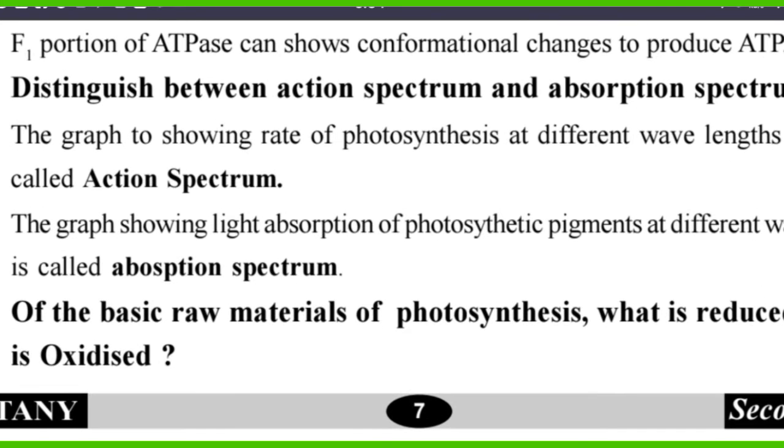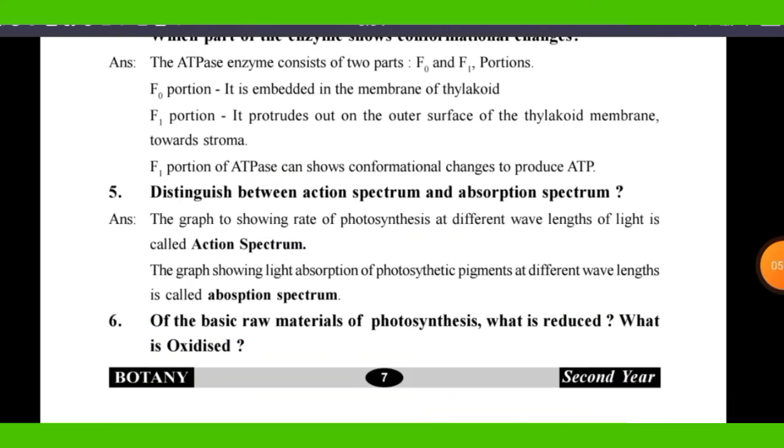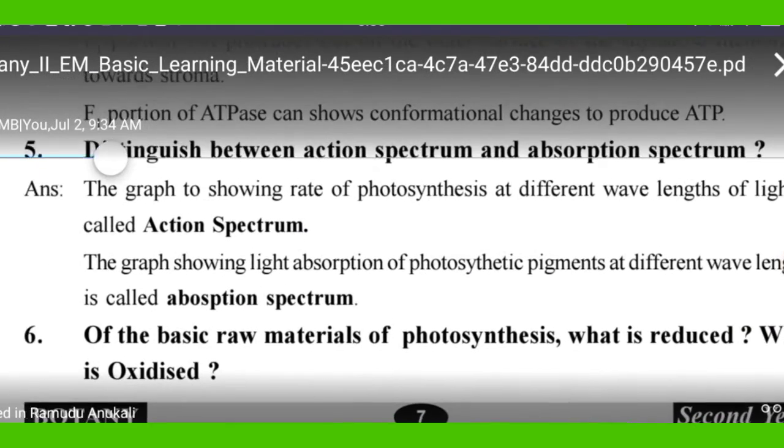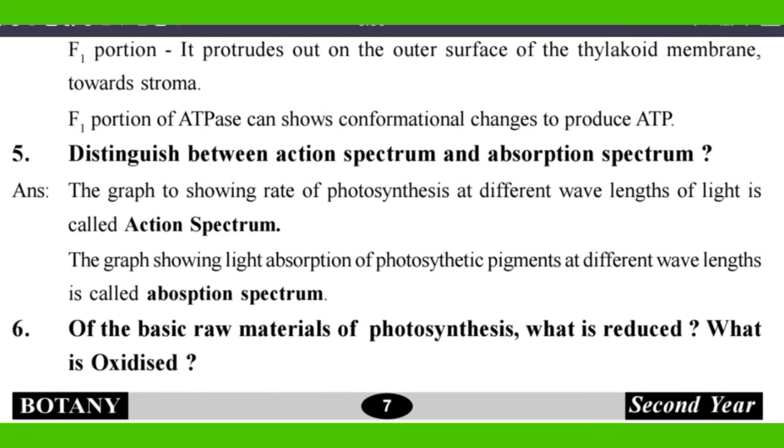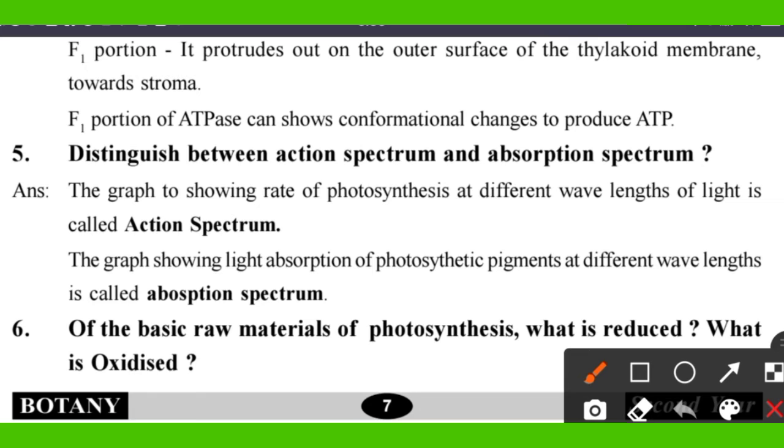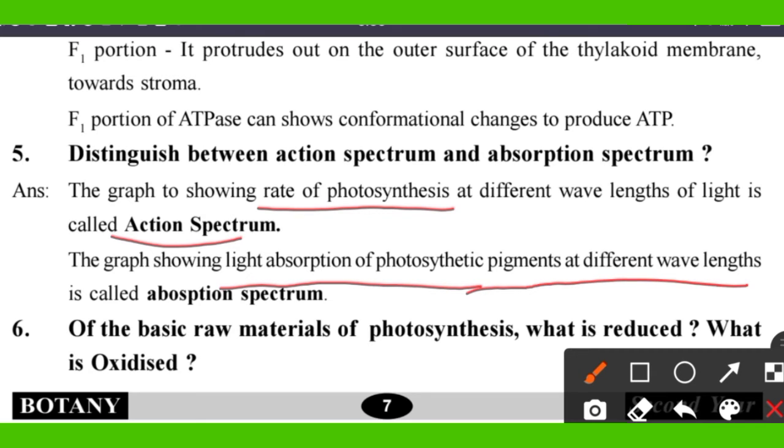So distinguish between action spectrum and absorption spectrum. The graph showing the rate of photosynthesis at different wavelengths of light is called the action spectrum. The graph showing light absorption of photosynthetic pigments at different wavelengths is called the absorption spectrum. So action spectrum means the rate of photosynthesis at different wavelengths. You know that the wavelength is different.